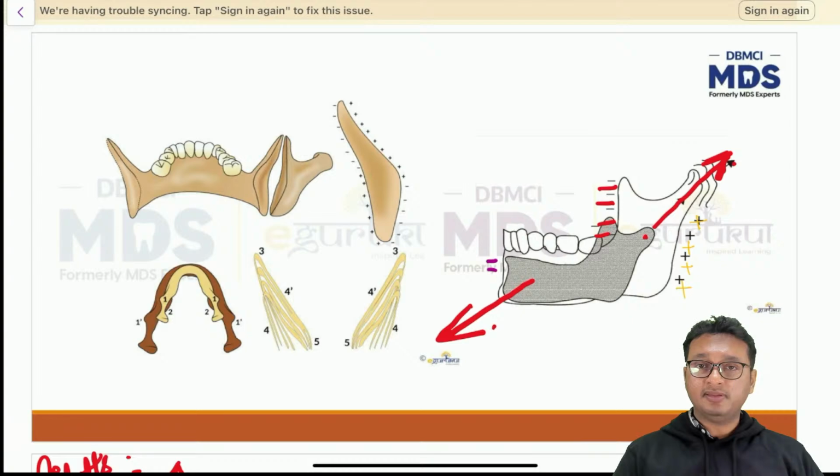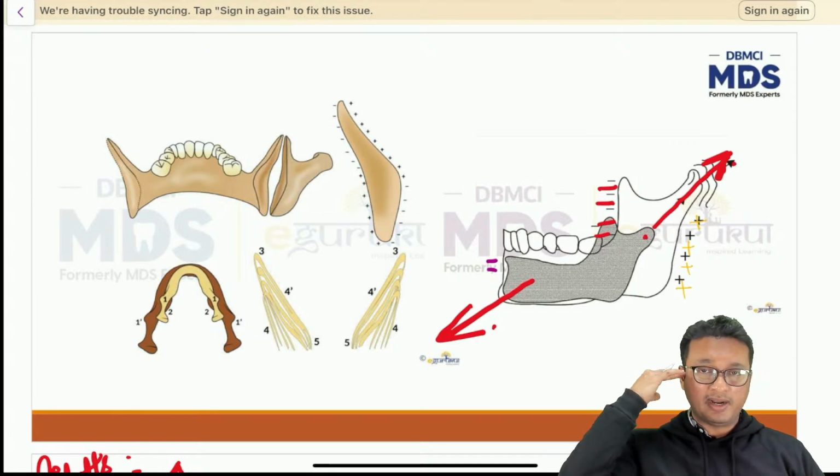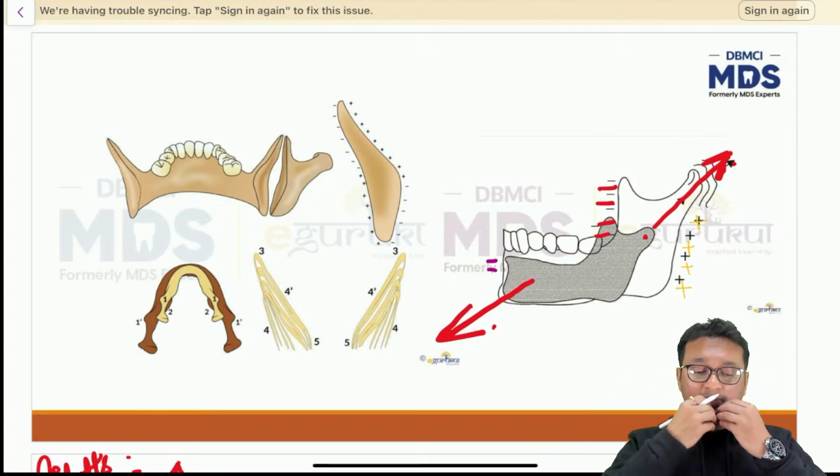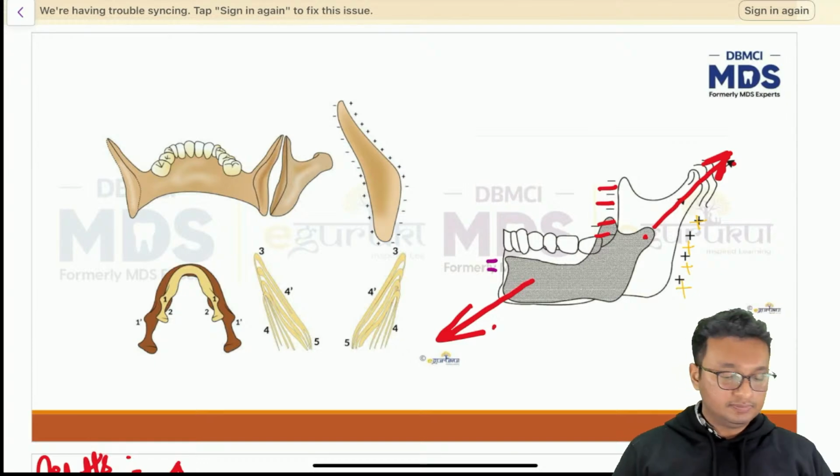But the rest of the mandible is undergoing bone formation. No, the chin is undergoing bone formation. At the same time, to maintain contact with the base of the skull, the entire mandible is moving forward.